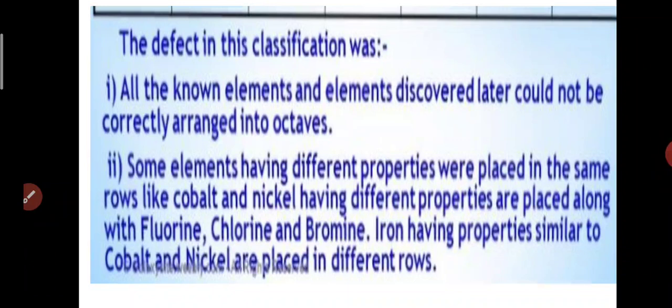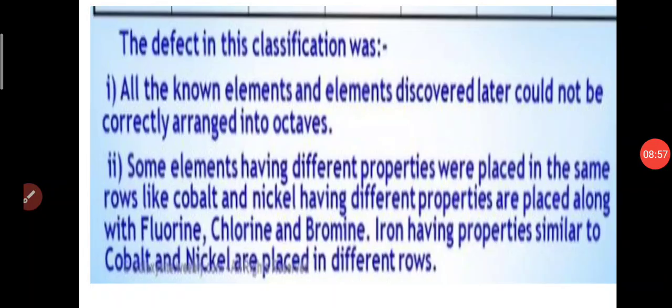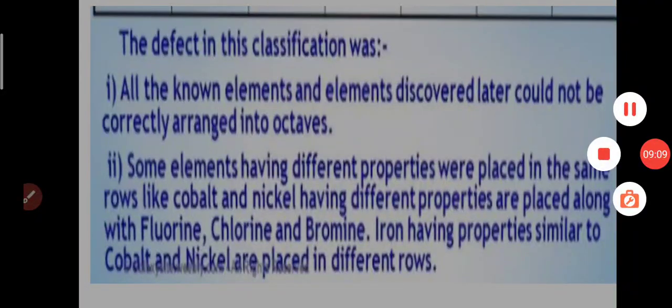Iron, having properties similar to cobalt and nickel, was placed in a different row. In the same way, this law did not fit many elements. That's why the next arrangement was made, which we will study in future.